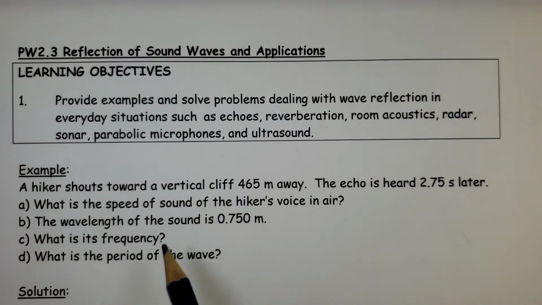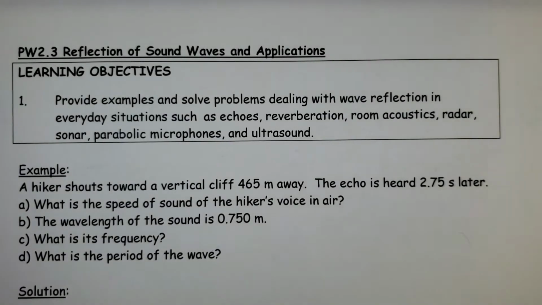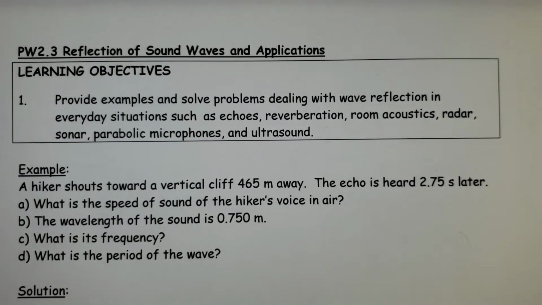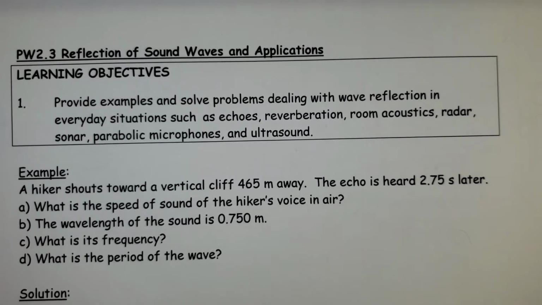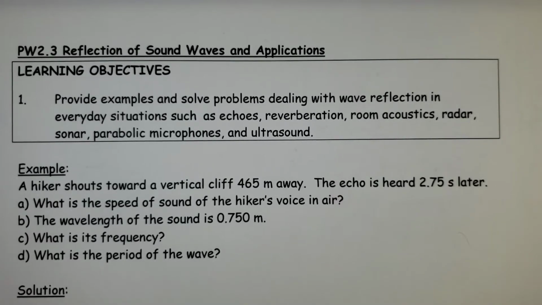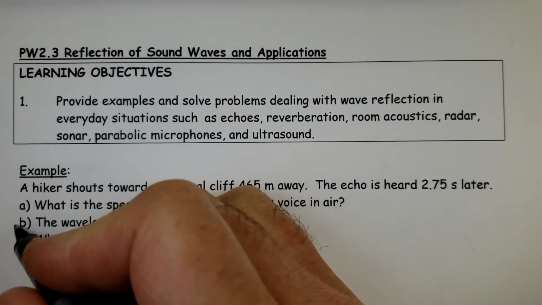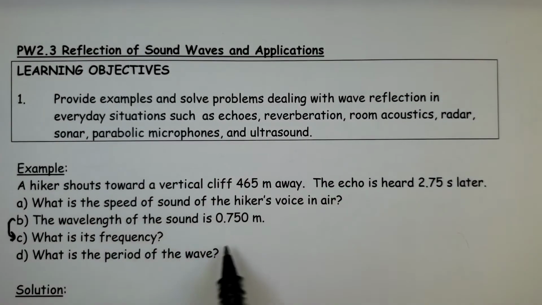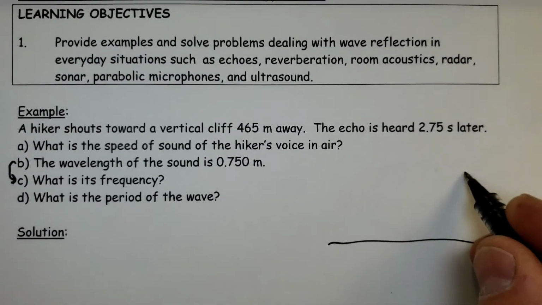So look here, a hiker shouts toward a vertical cliff 465 meters away. The echo is heard 2.75 seconds later. What's the speed of the sound of the hiker's voice in air? The wavelength of the sound is that. I think I meant to have these combined because B really isn't a question. I'm just saying if the wavelength is this, what's the frequency, and then what's the period of the wave? So we should sketch a little diagram just to see what is exactly going on here.